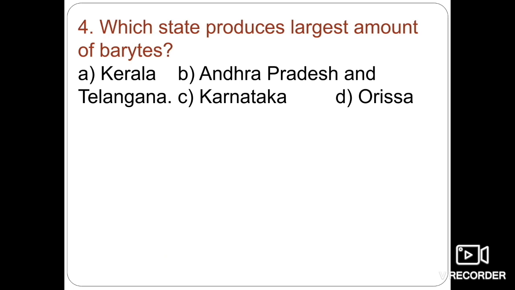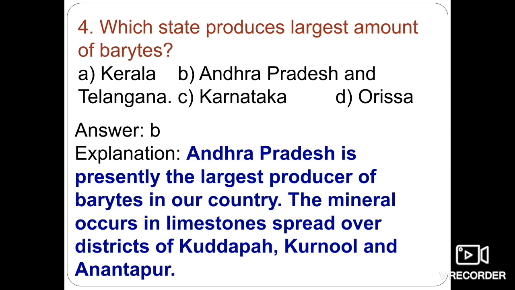The fourth one is, which state produces the largest amount of barytes? Kerala, Andhra Pradesh, Andhra Pradesh and Telangana, or Karnataka and Odisha? Andhra Pradesh is presently the largest producer of barytes in our country. You have to remember the famous minerals and the localities, the states, where they are mined at a higher rate.